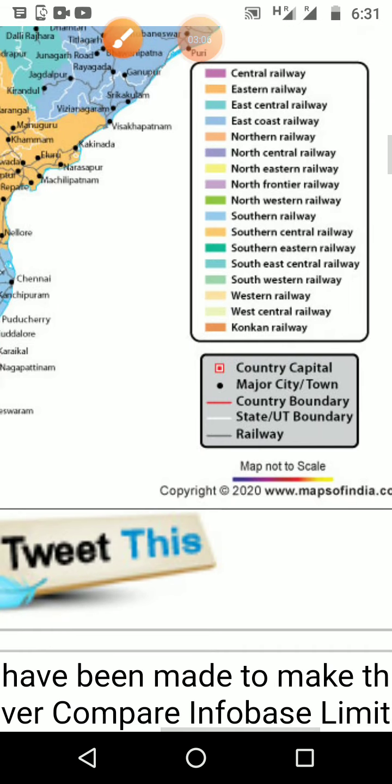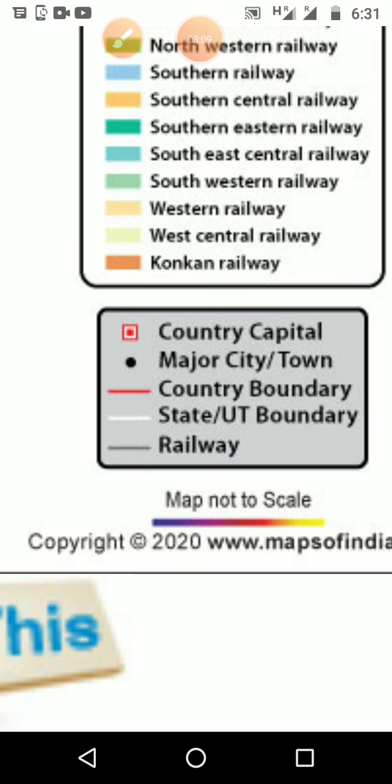And again we can see the country capital, major cities, country boundary, state and union territory boundary, and railways also. The white color shows the state boundaries.